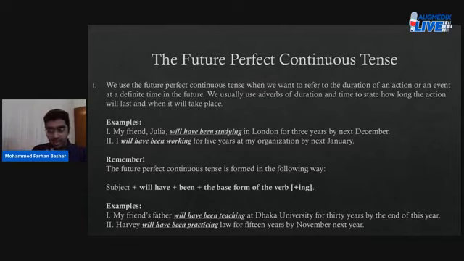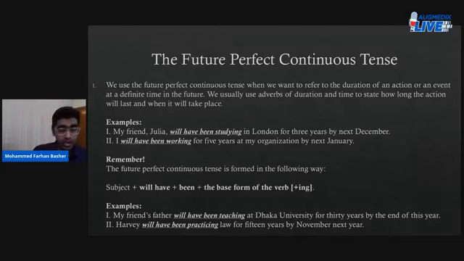So to express this entire action that is ongoing, and you expect this very action to keep on going in the future, but now only this time you're mentioning a specific time in the future. Until when or by when, quite a duration will have been completed, or quite a time will have been spent by your friend or by the subject doing that action. Okay, so my friend Julia will have been studying in London for 3 years by next December.